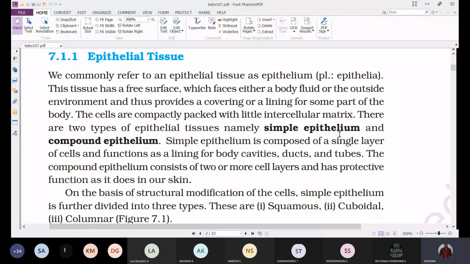Next, the epithelial tissues are broadly divided into two types: simple epithelium and compound epithelium.